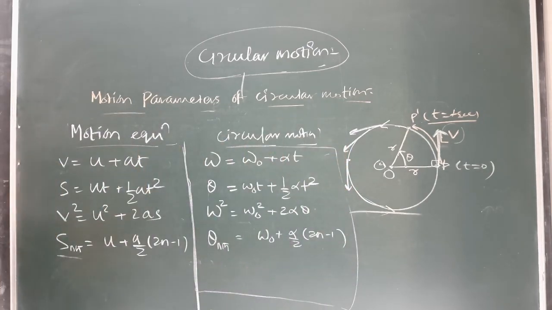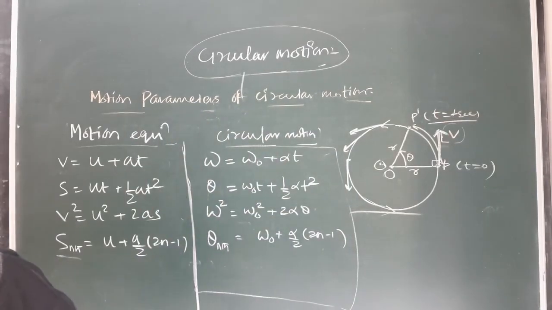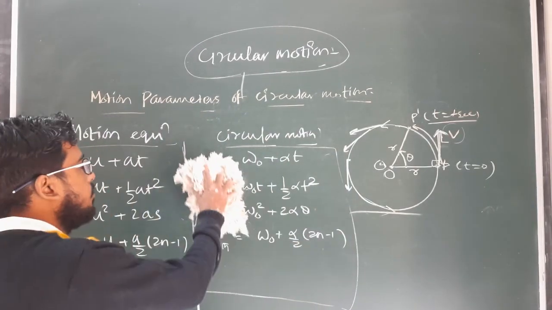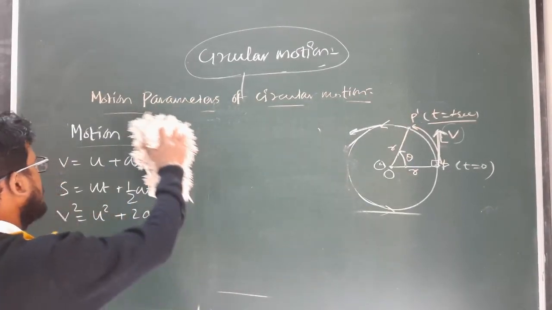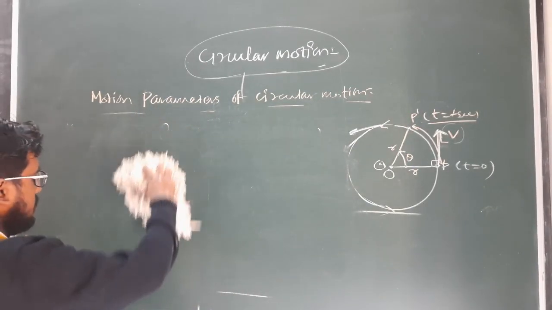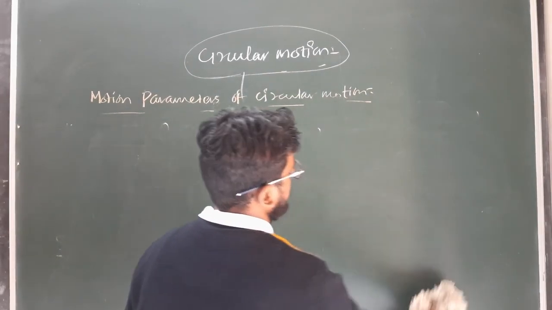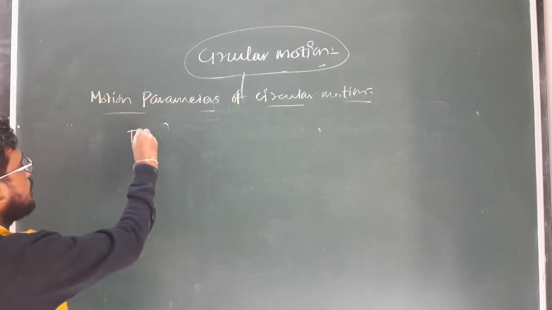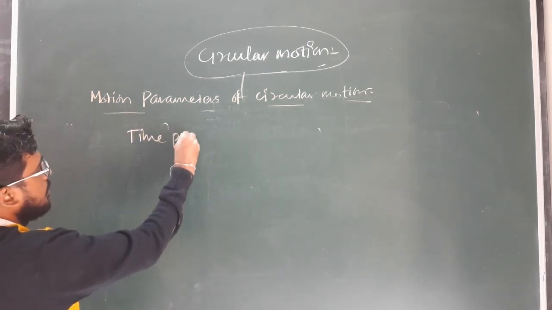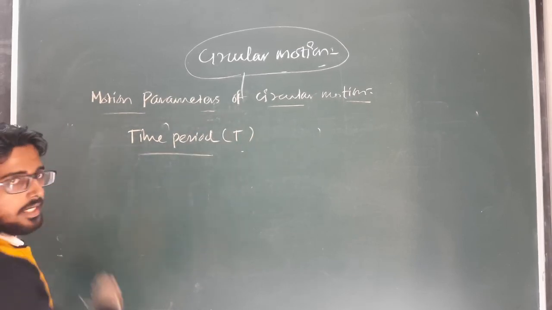Clear? Okay, so next we are going to discuss what is the time period in case of circular motion. The time period, denoted by capital T. So what is time period?